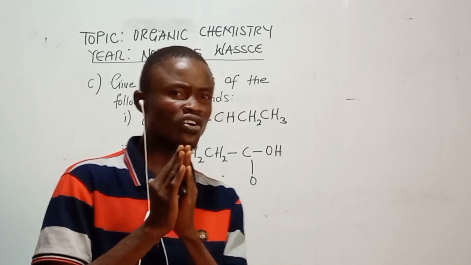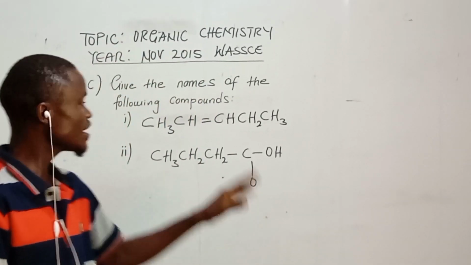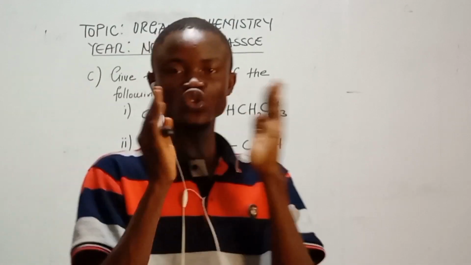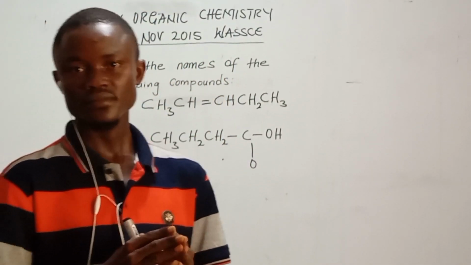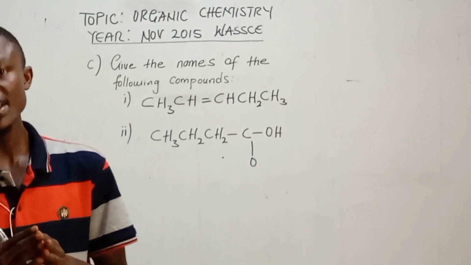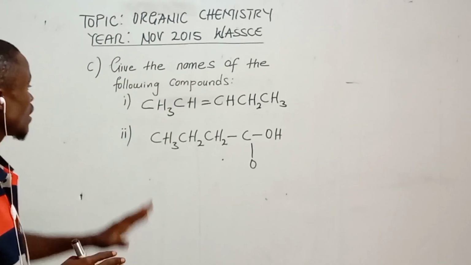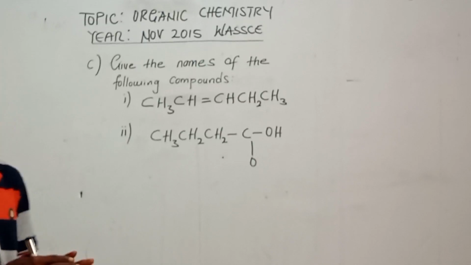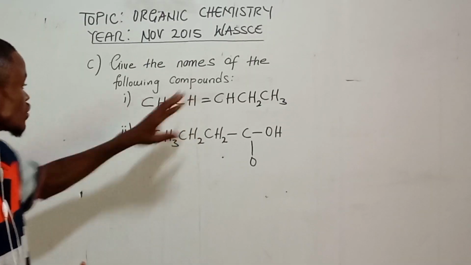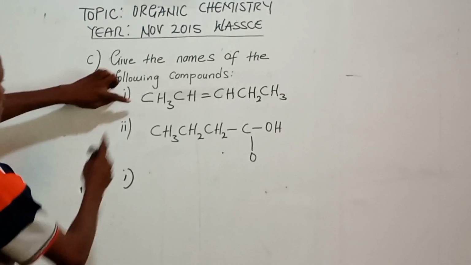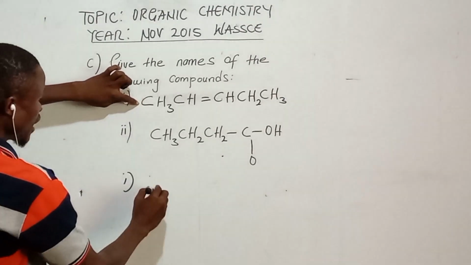Some of them, they can observe and give the name of this compound without even drawing the structural formula. For us to understand much better, let us draw the structural formula for these compounds. So let us start with Roman 1. Roman 1 here, we have carbon.